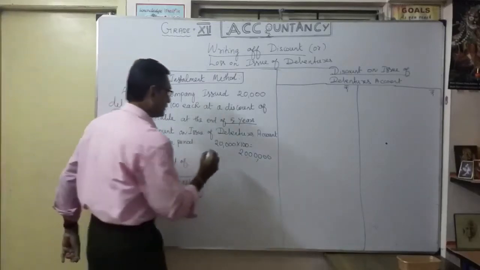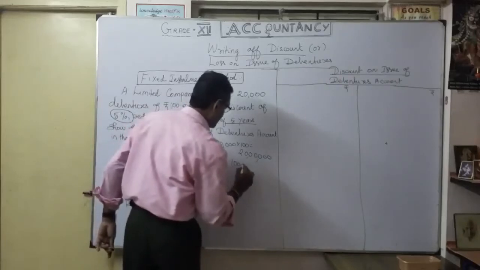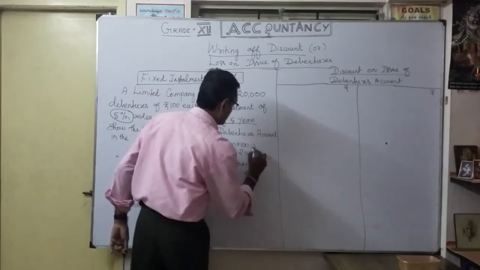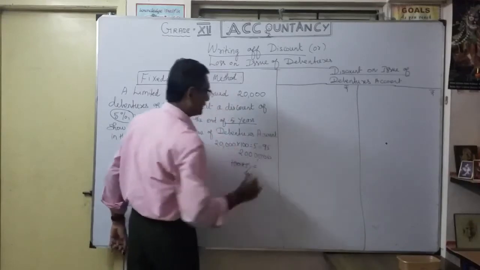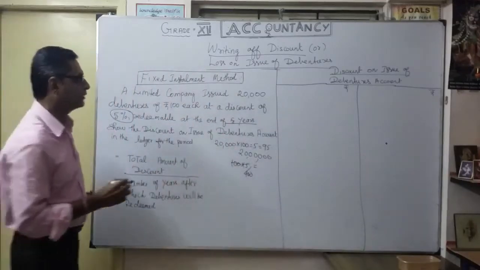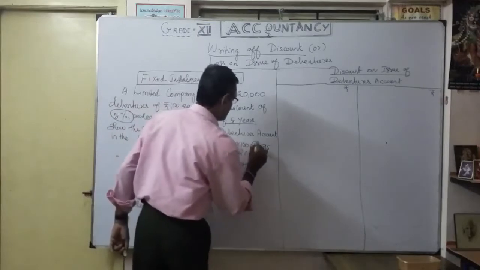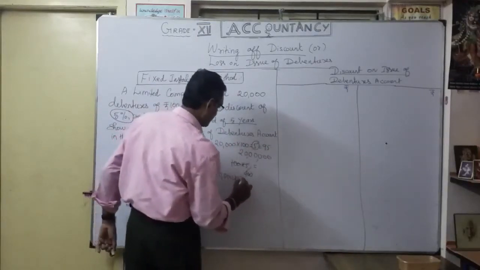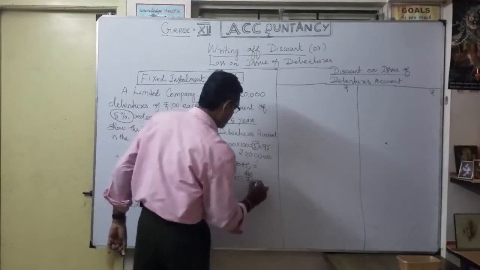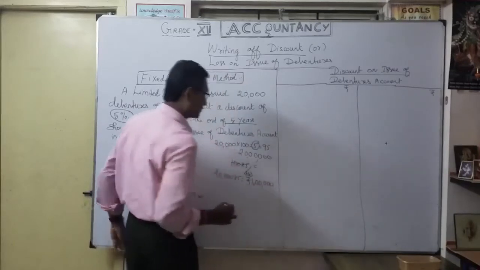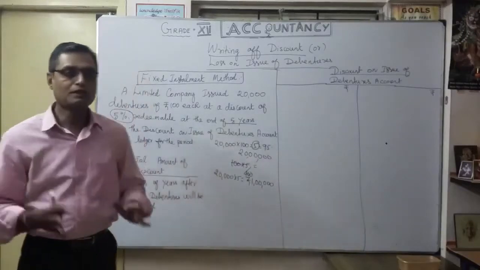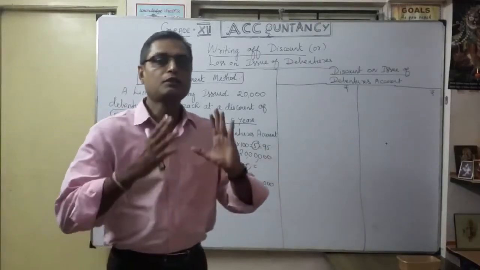So how much are they losing? 100 into 5 by 100, 5 rupees you are losing. So they will get only 95 rupees. So 20,000 into 5, how much is the discount on issue of debenture? This is 1 lakh.